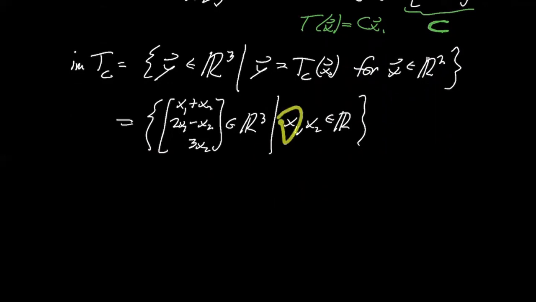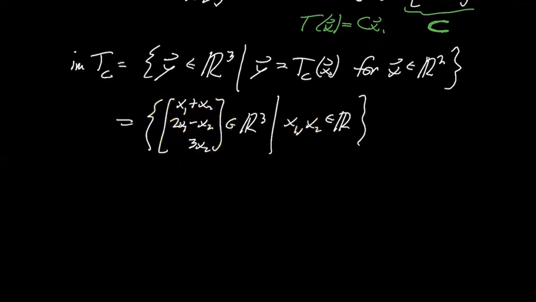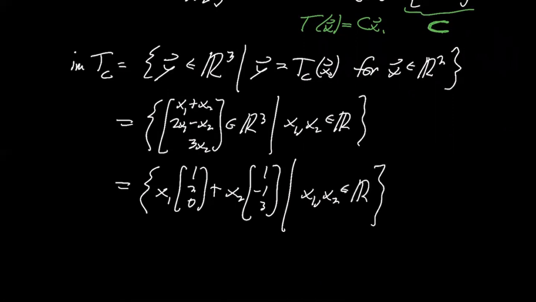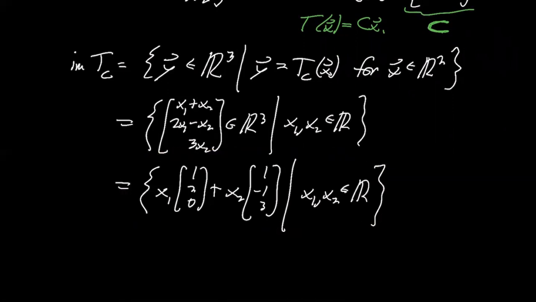So every time I pick an x1 and x2, I get some numbers here. That gives me a 3D vector, and that's in the image. So that's the way to write that. But then if we rewrite this the way we just saw, as x1 times the vector (1, 2, 0) plus x2 times the vector (1, -1, 3), we're allowing x1 and x2 to be any real numbers. We've seen this set before. This is actually the span of these two vectors.